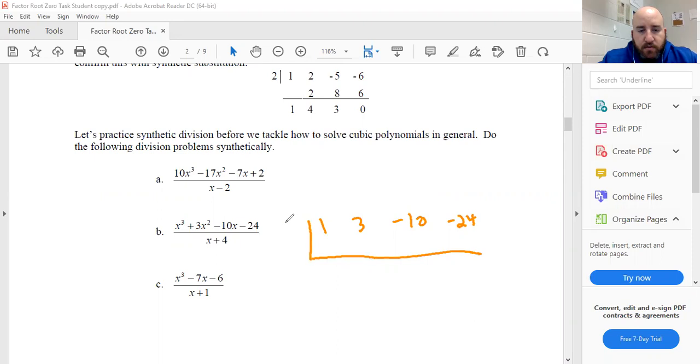Now with the box, what we did in the packet, we looked at what we got for the rational root theorem. We're always going to have +1, -1. So we started with +1, tried to do it. If it worked, great. If not, moved on to -1, and then +2, and so on. I don't have to do that here though, because I'm being told what to divide by. So if y'all remember what we put in a box, we use the constant from the divisor, the thing we're dividing by, but we use the opposite sign.